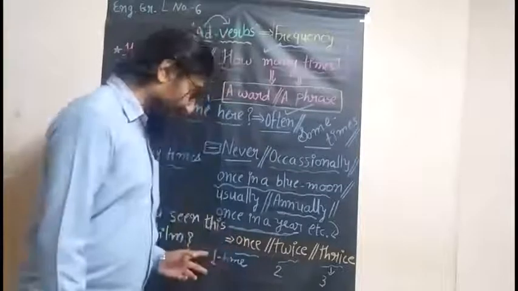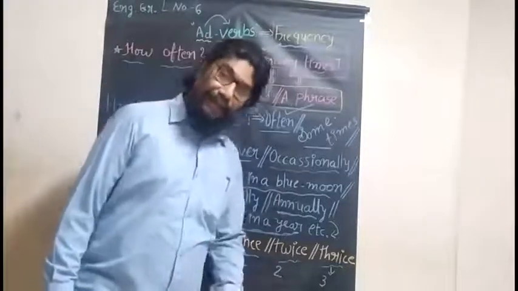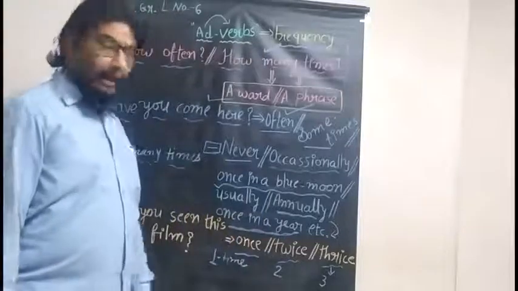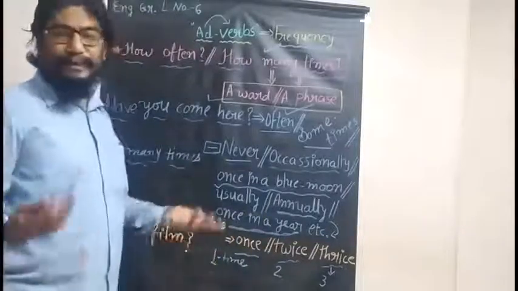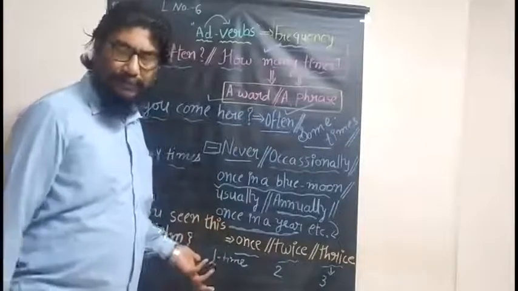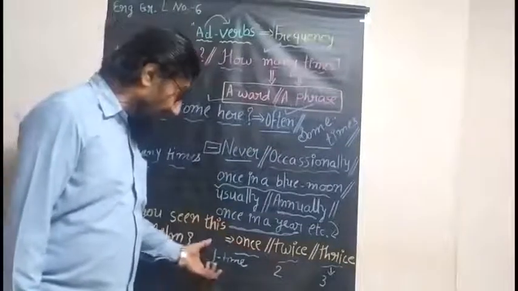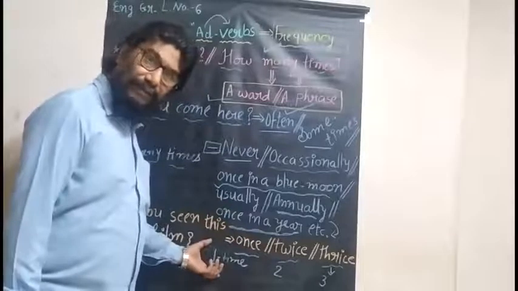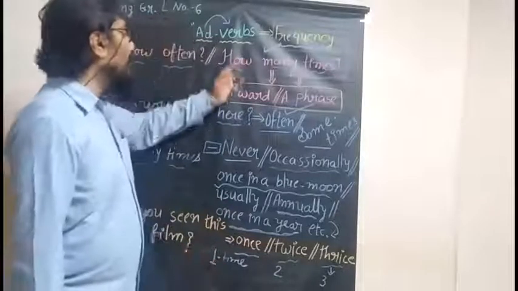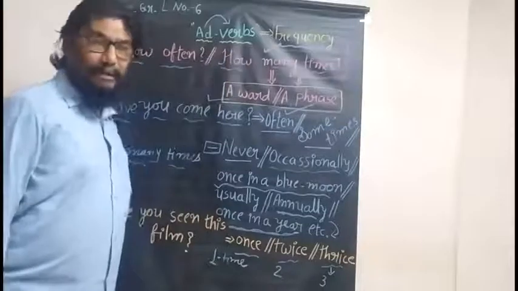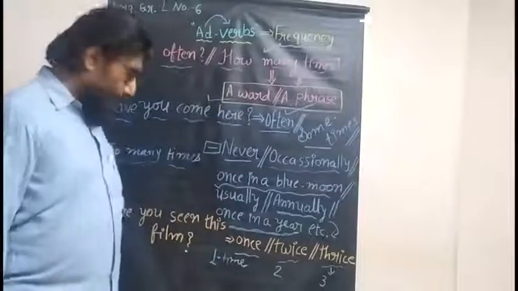But once, twice, thrice is better. Afterwards, for 4 times, we are helpless to use it. So when you have a number with frequency, that would always be an adverb of frequency.